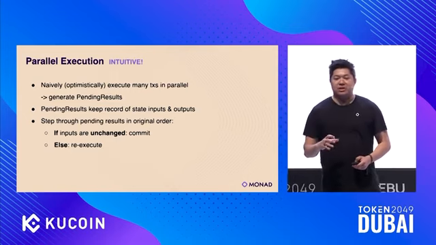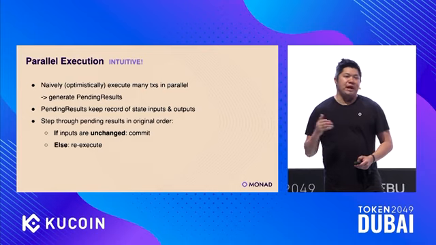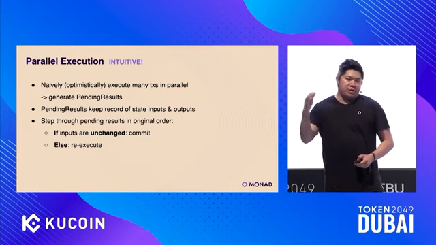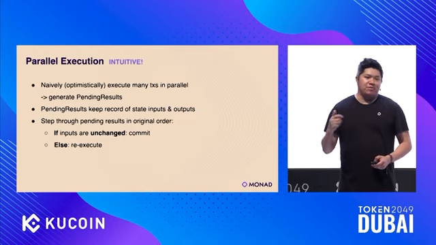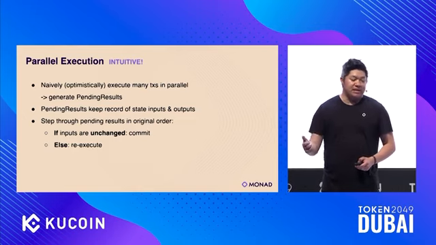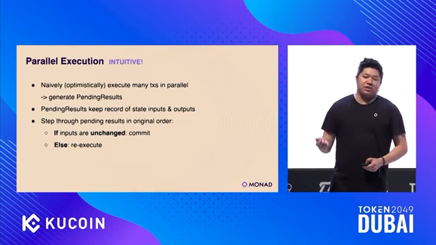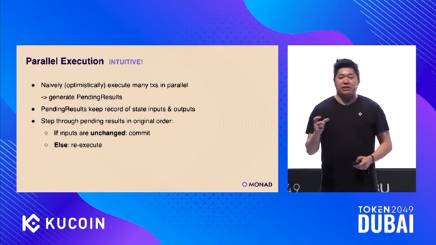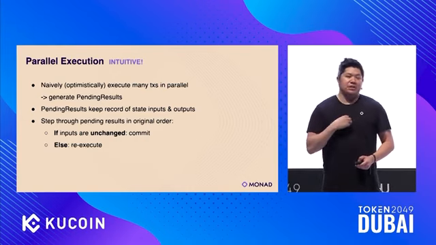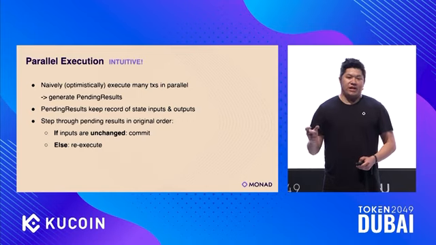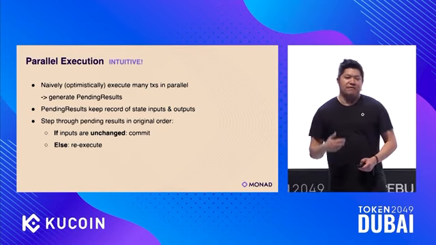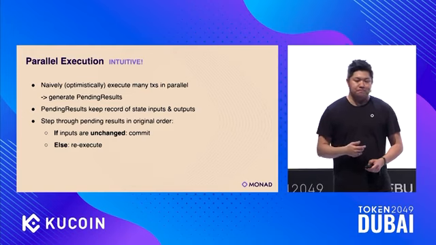And each of those pending results is a list of the inputs and outputs for that transaction. And so we generate a bunch of pending results all at the same time while running a bunch of transactions in parallel. And then we step through those pending results in the original order of the transactions. And for each pending result, we look at the inputs. And if those inputs are unchanged since the point when they were executed, we just commit that pending result. And if they've changed, then we go re-execute.